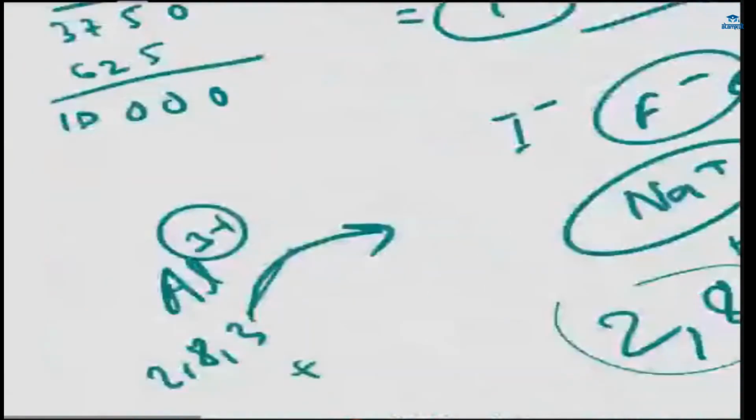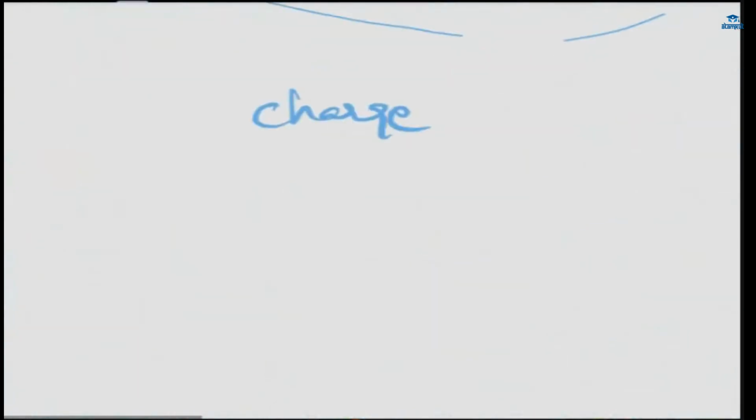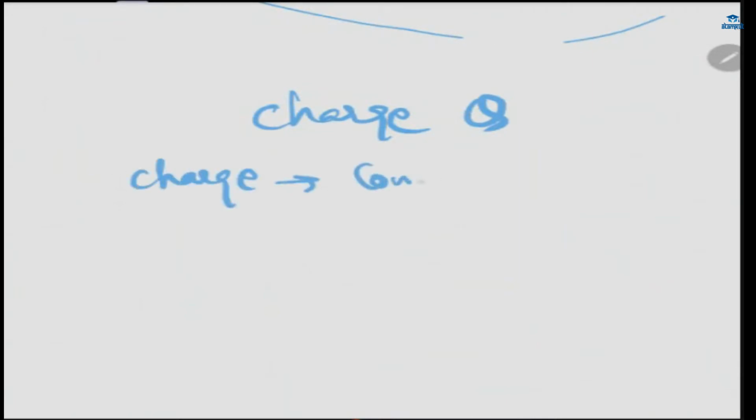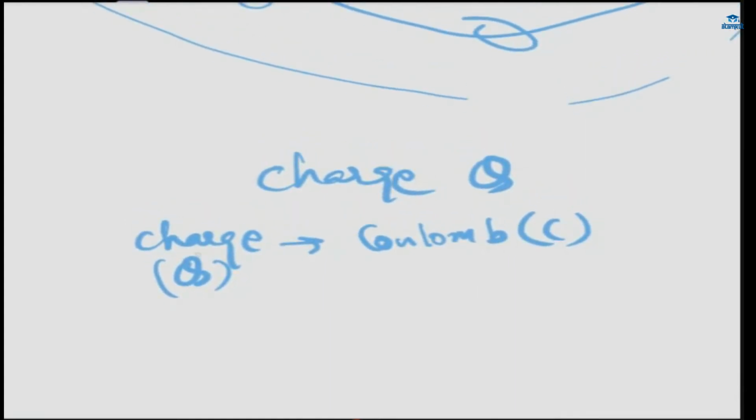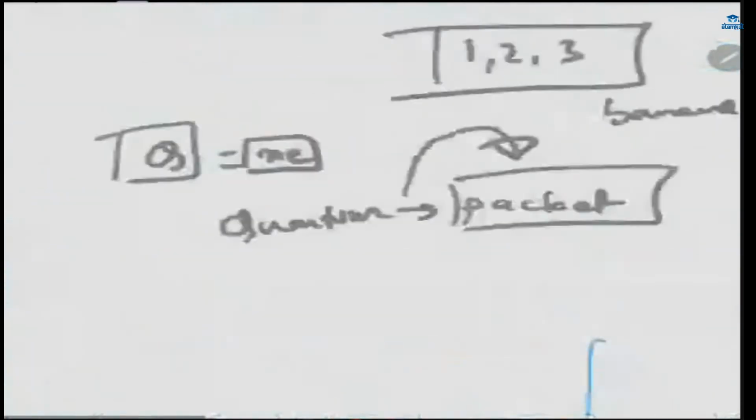With what do we denote the charge? We denote the charge by Q. Okay, and what is the unit of charge? The unit of charge is coulomb, which is denoted by C. Capital C, coulomb. And for charge we can also write small q. Also we can write it in this fashion.